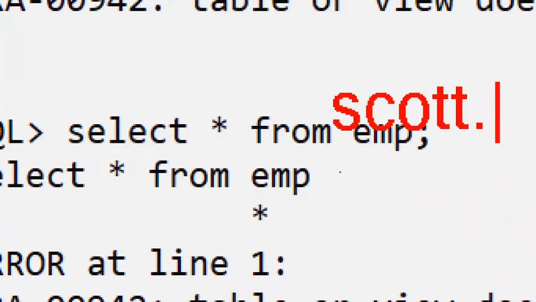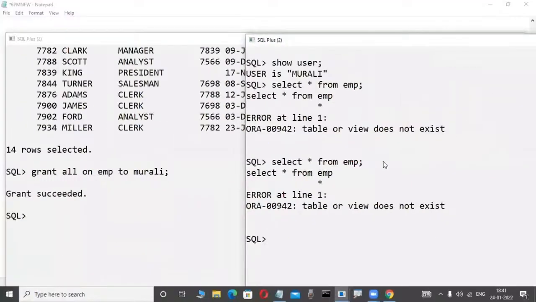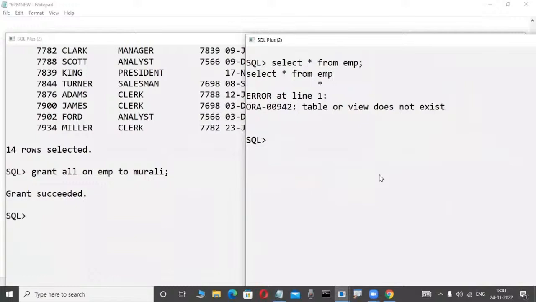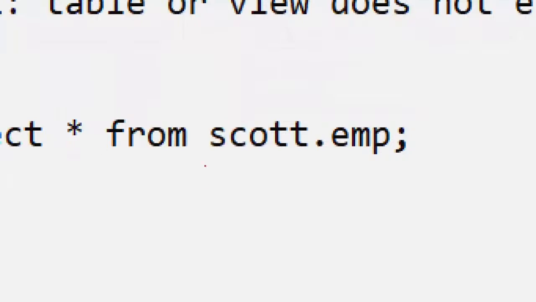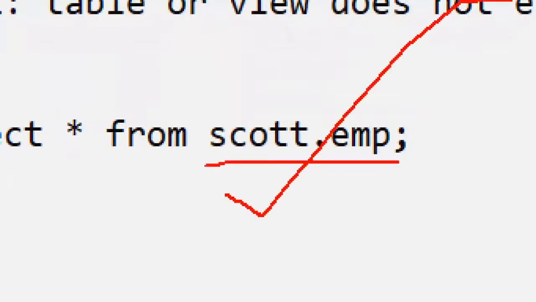Very, very important. That is the rule. And now here, update Scott.emp, delete from Scott.emp. In this case, Scott user gives permission like that only, then only it works, otherwise impossible. That is the rule. Now, if you are also good at that rule, then you are successful. Now check it out, observe here. Select star from Scott.emp. Scott is an employee, meaning a user. Don't worry, users and all these things you will become familiar with later. Scott.emp. Now is it working or not?